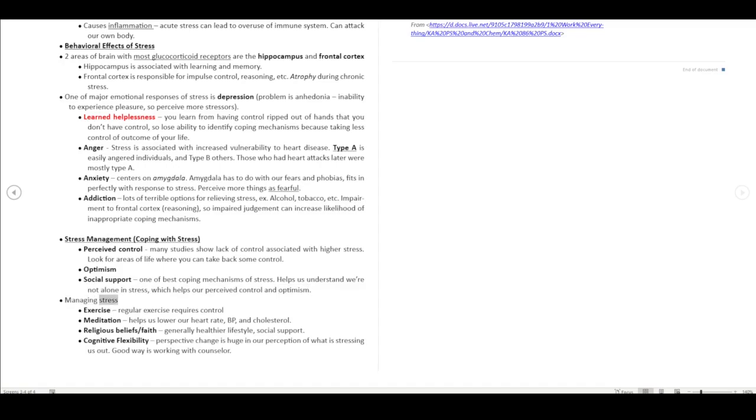Managing stress. Exercise: regular exercise requires control. Meditation helps us lower our heart rate, blood pressure, and cholesterol. Religious beliefs and faith bring a generally healthier lifestyle and social support. Cognitive flexibility: perspective change is huge in our perception of what is stressing us out. A good way is working with a counselor.